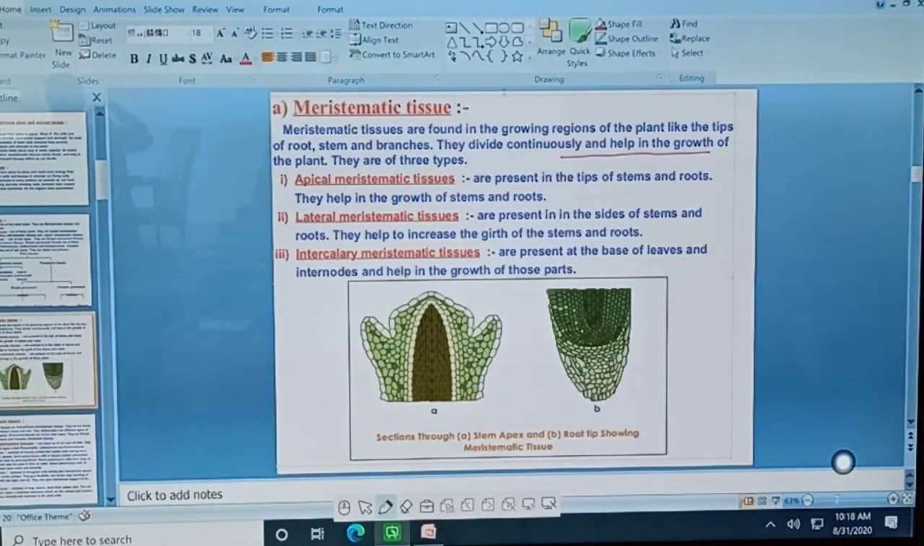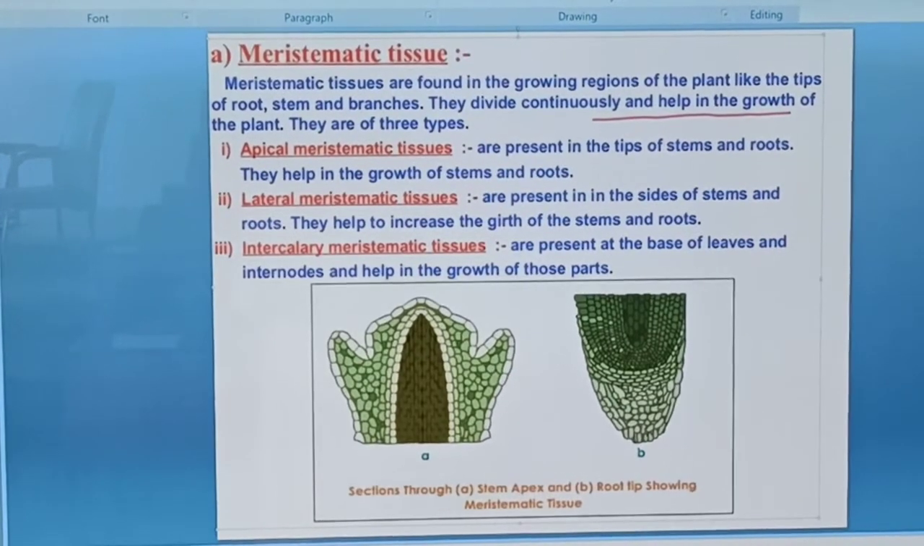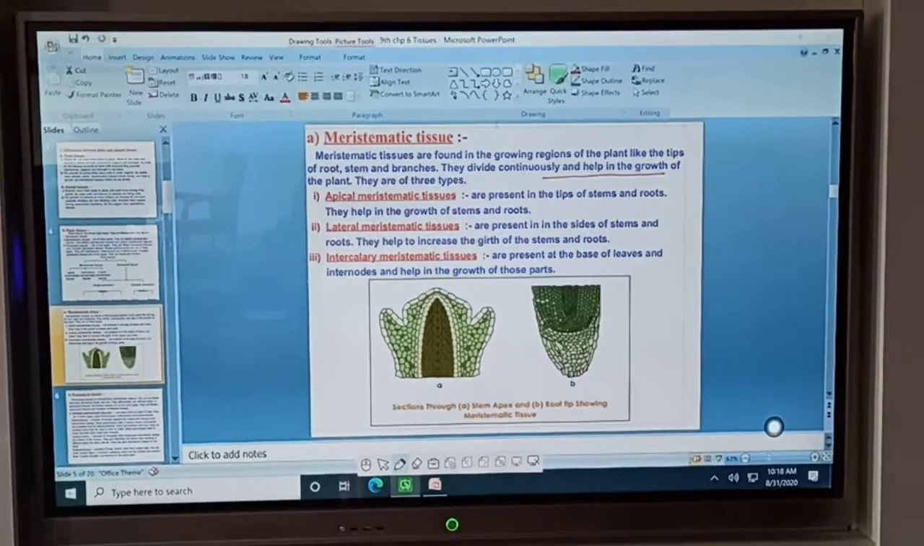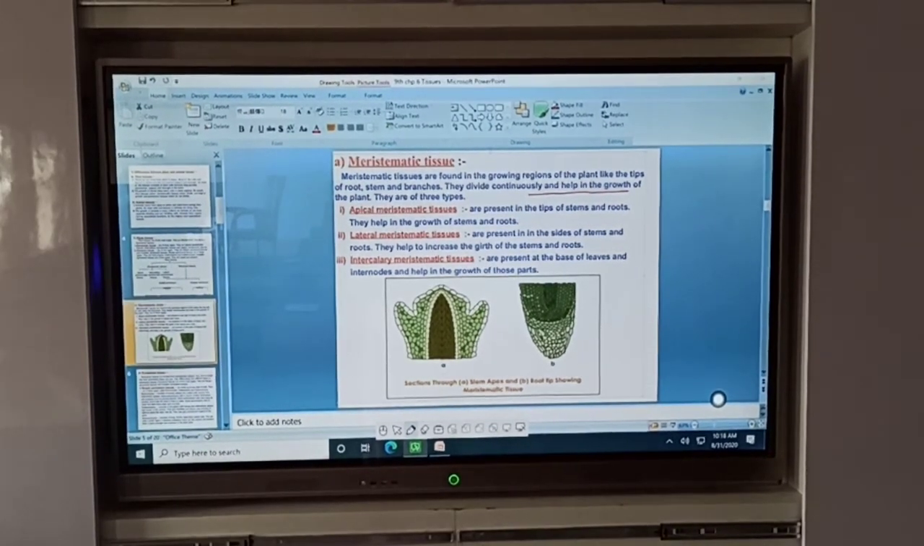Okay, further we are going to study the three subtypes of meristematic tissue. One is apical meristematic tissue, the second one is lateral meristematic tissue, and the third one is intercalary meristematic tissue.